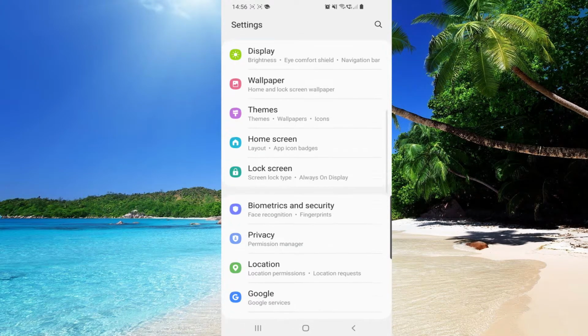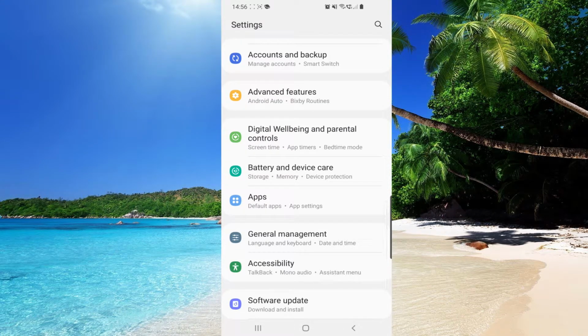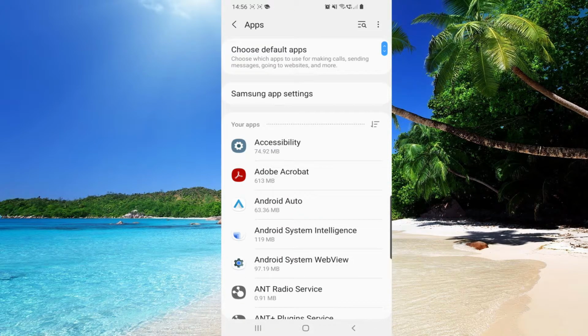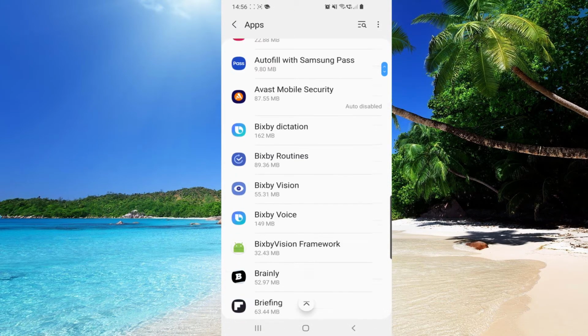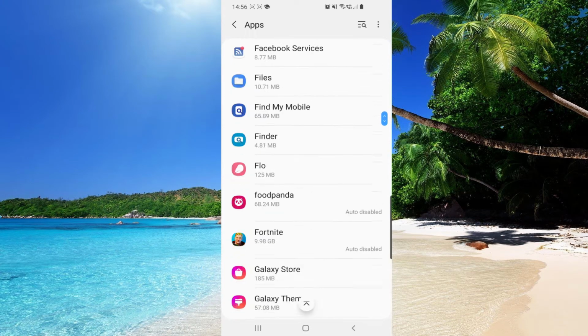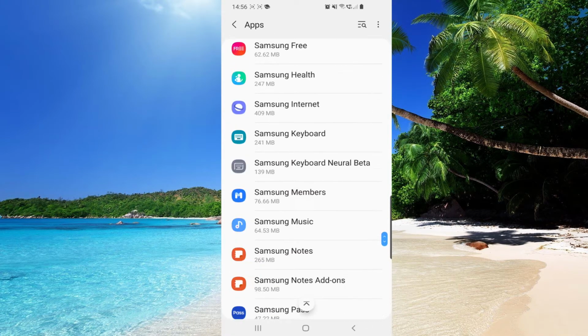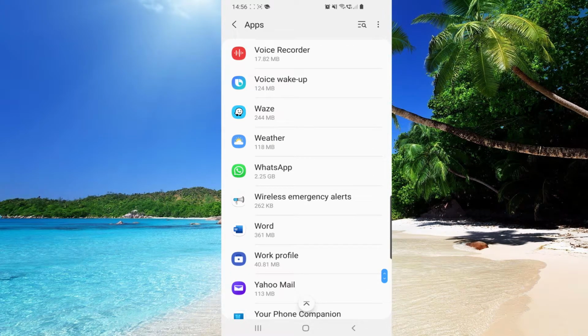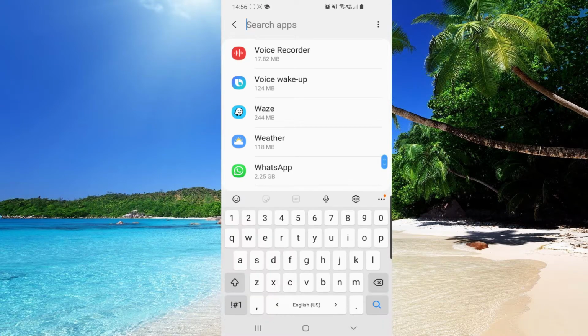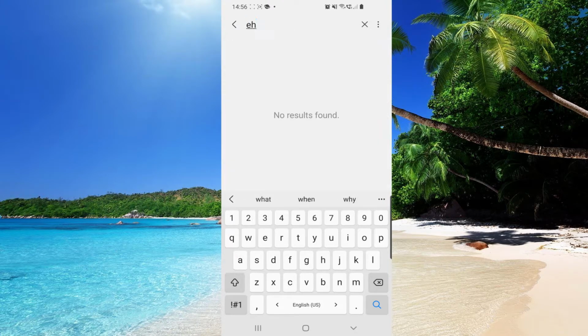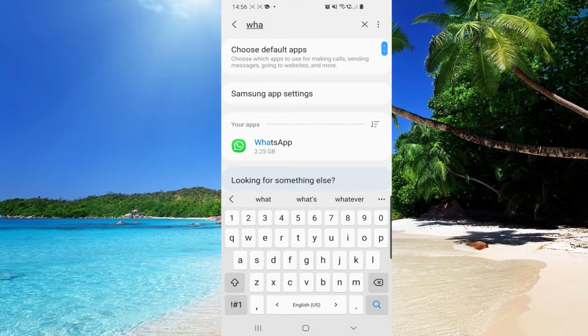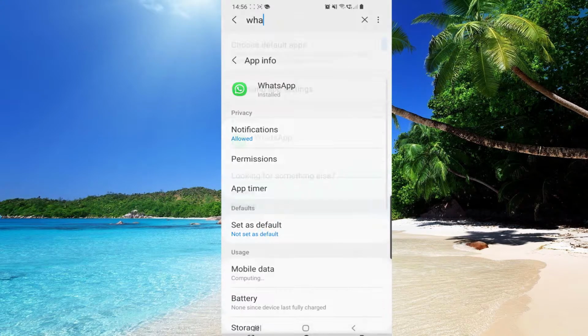So like I said, go to settings, and from here you want to scroll down until you find apps. So click on that, and from here you want to scroll again down through all your apps until you find WhatsApp. So there it is. And if you just can't find it here, you can press on this search icon from the right top corner and search for WhatsApp. Just like this. So click on it.